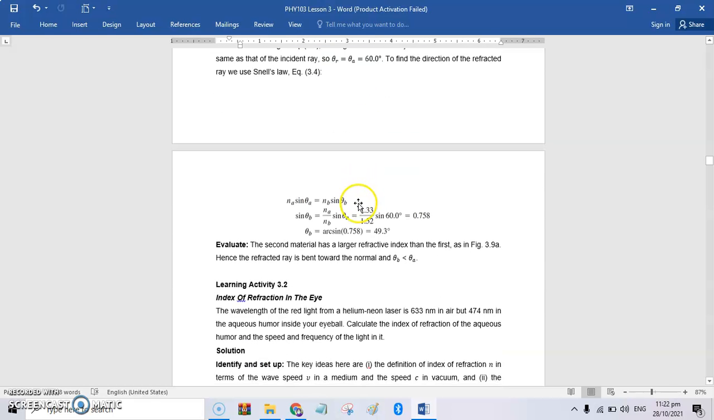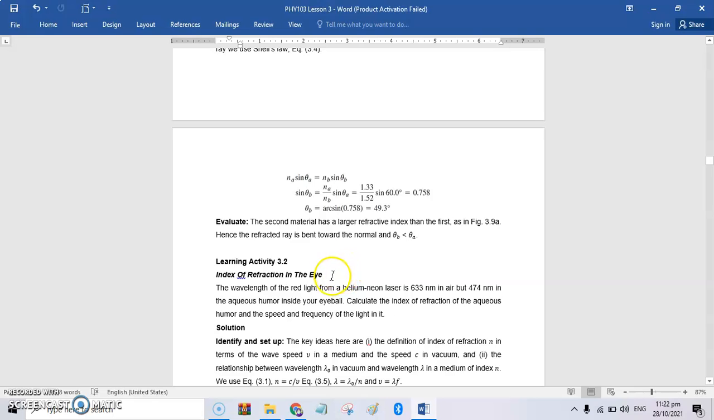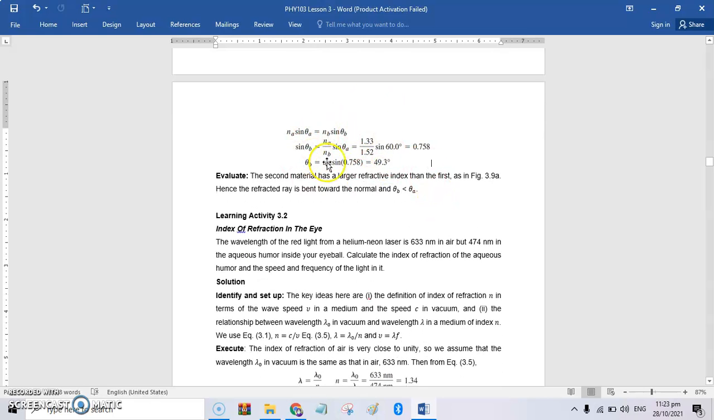So, that's it. By solving this, NA sine theta A is equals to NB sine theta B, and by also this arc sine, we will have another topic for this one if you would like to ask how to solve it using your scientific calculator. But definitely, it is just a matter of practicing on how to use your calculator. So, madali lang tong sundan and gawin using your calculator.